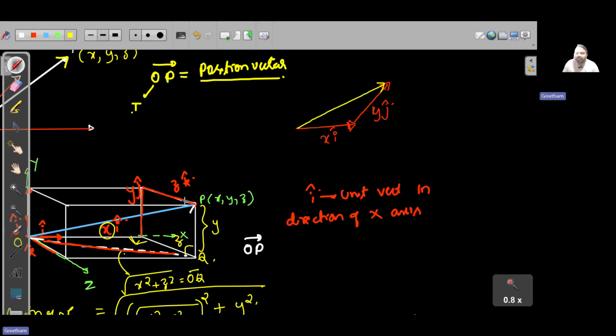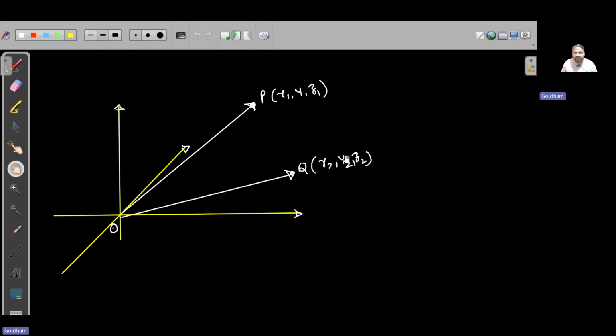This vector is the resultant vector, denoted by x i cap plus y j cap. So why do you represent it with plus? We will understand that with this example.